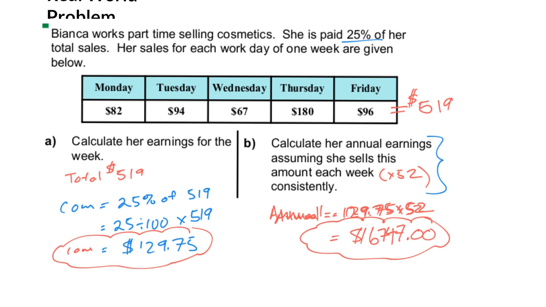So that's not a lot based on her sales. Maybe Bianca needs to find a new job in order to find a way to live and pay for her own place, pay for a car, things like that.